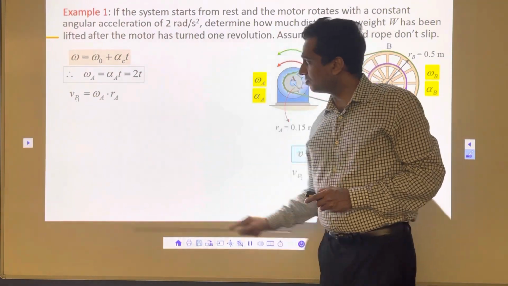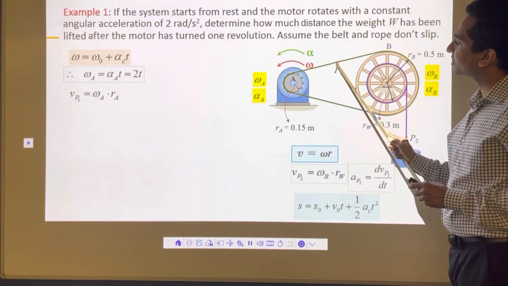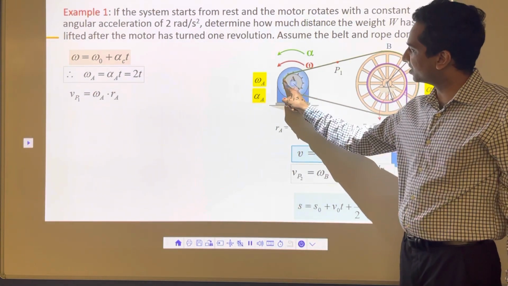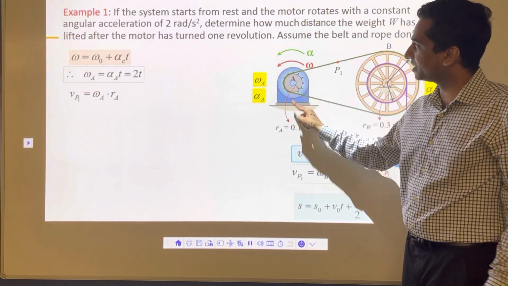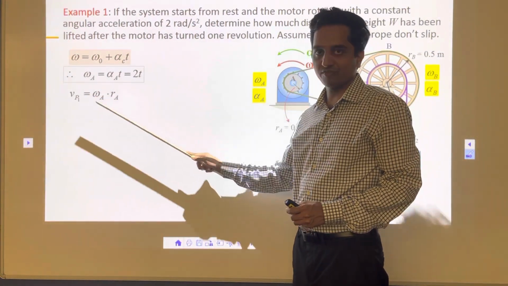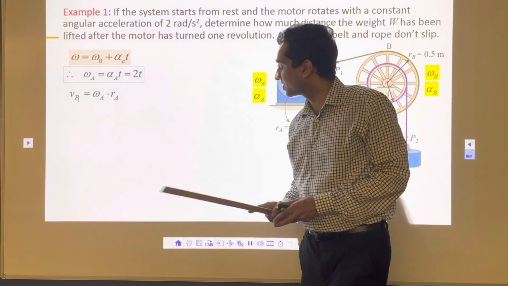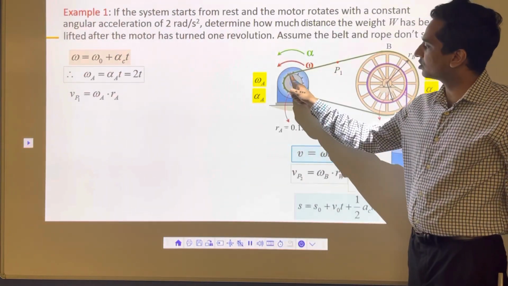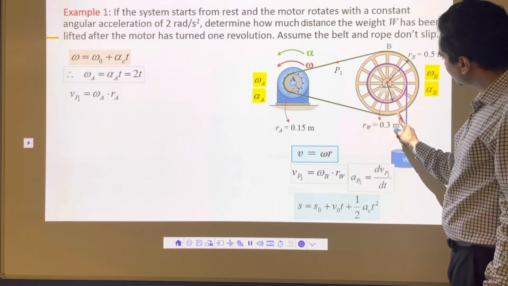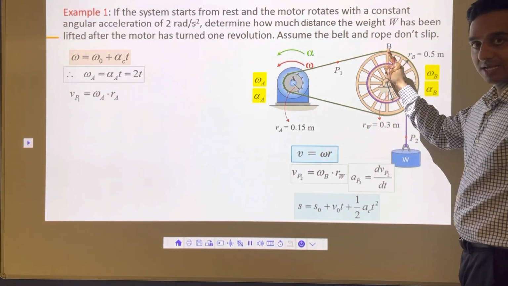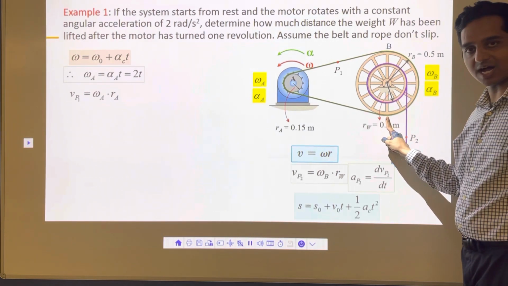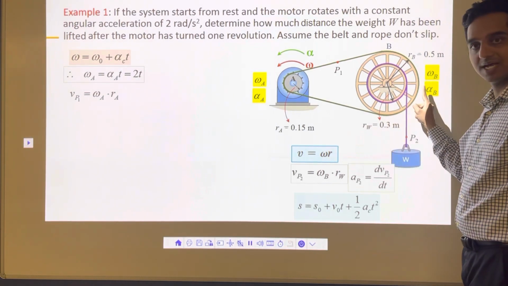So now I'm going to concentrate on this point P. What's going to happen? This point P will come here, and the velocity of that point P will be Vp equal to omega r, omega A r A. Then this point is going to come here, and when it comes here, it's going to travel like this. So when it comes here, the velocity will be V equal to omega r. It means omega B rB.